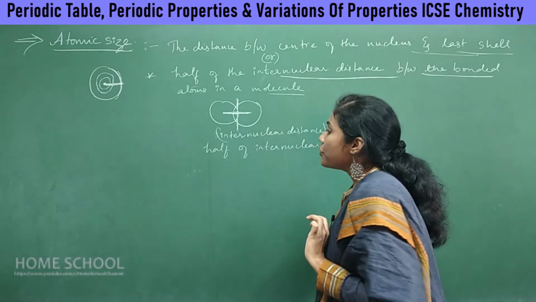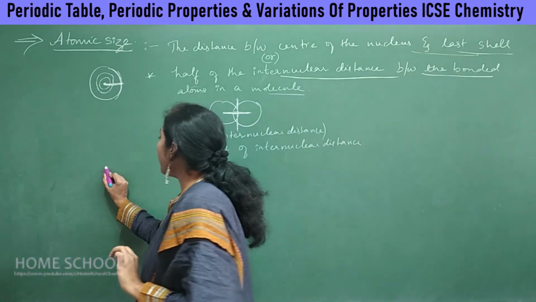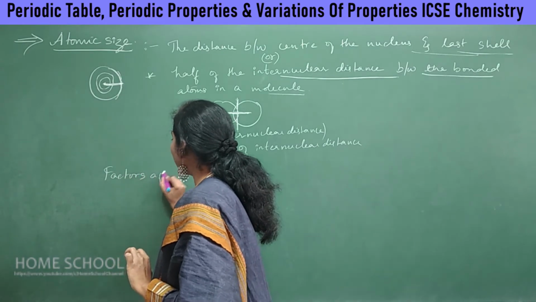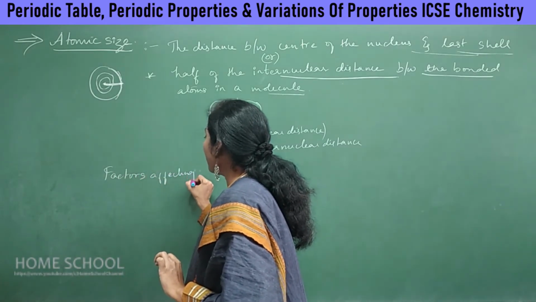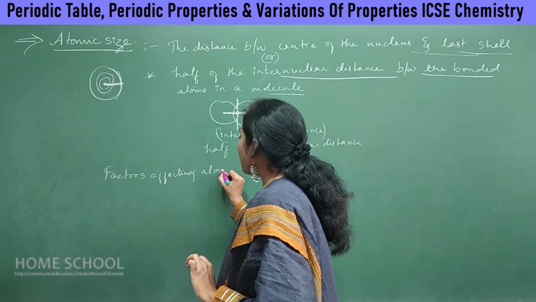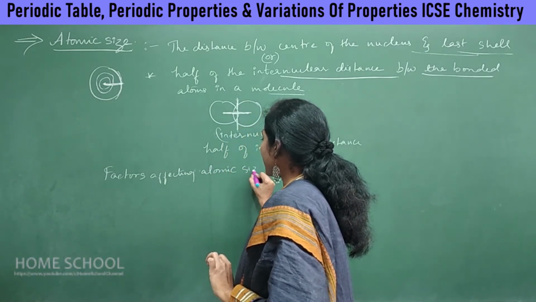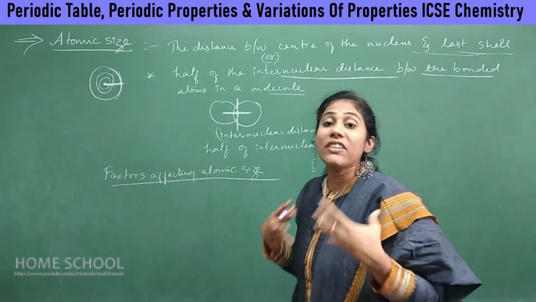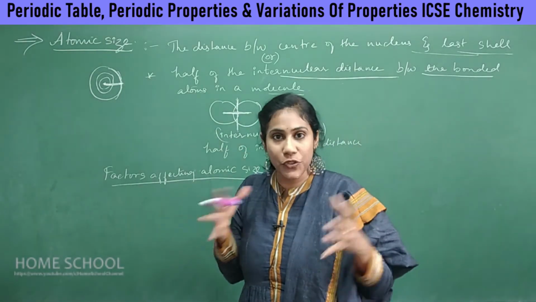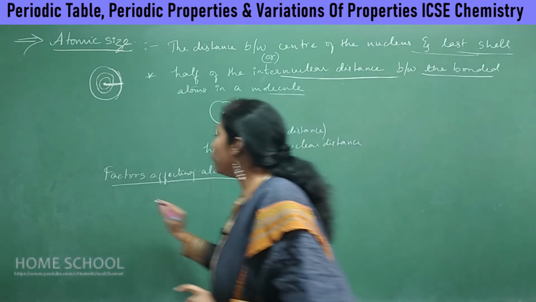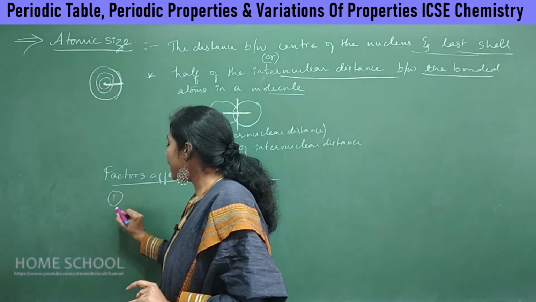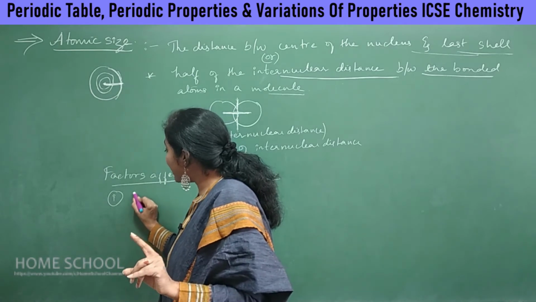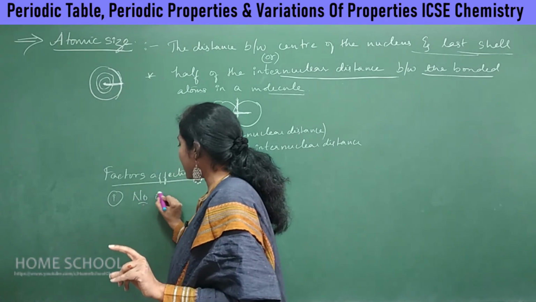Clear? Okay, so now we will study the factors affecting atomic size. So what are the factors that affect atomic size, or in other words, on what factors does our atomic size depend? There are two very important factors. Factor number one: atomic size depends on the number of shells.